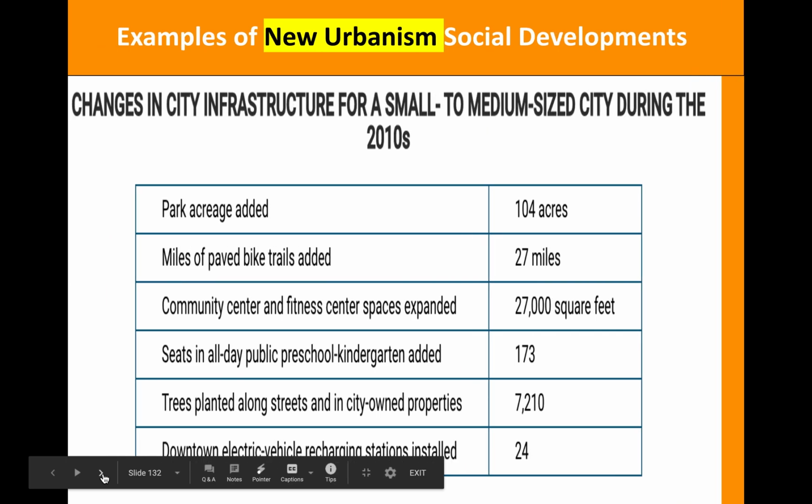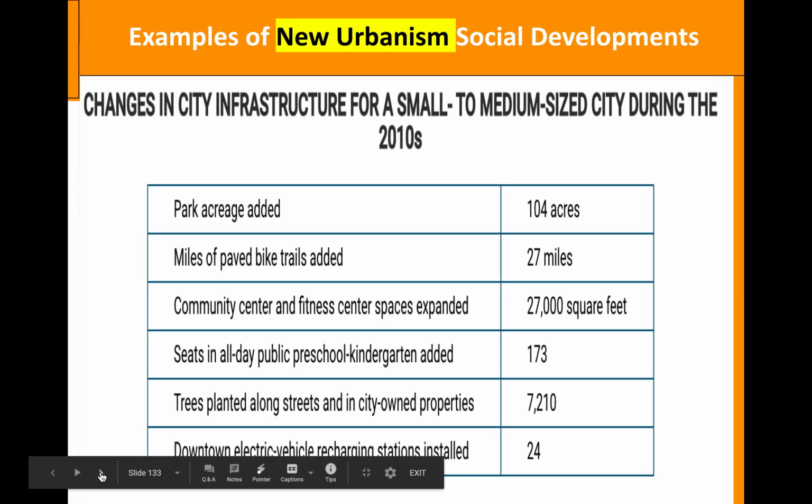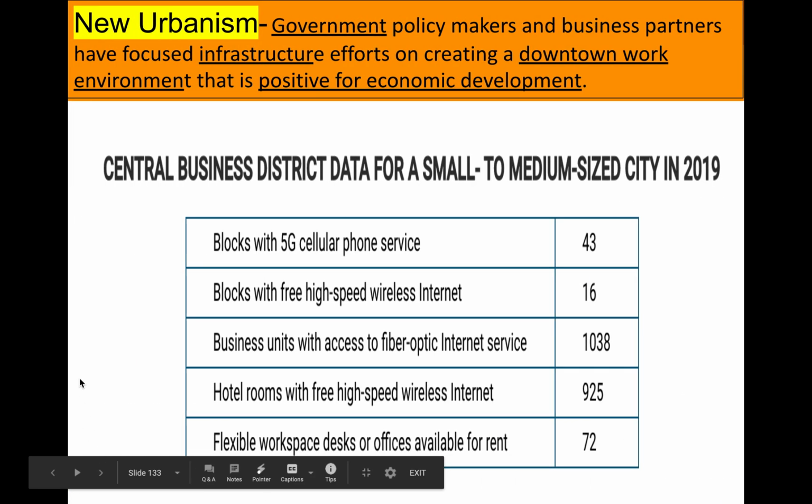All right, we can see new urbanism with these strategies of expanding changes of infrastructure within parks and bikes, walkability, childcare fitness, seats in childcare centers, trees, and then electric vehicles and charging stations.